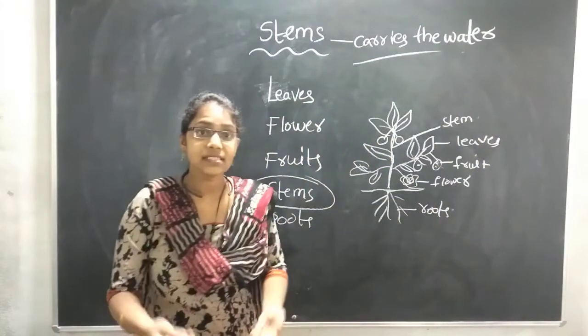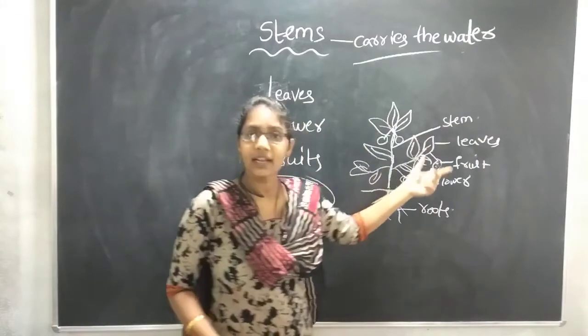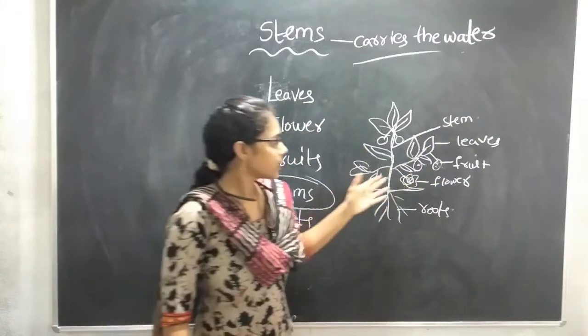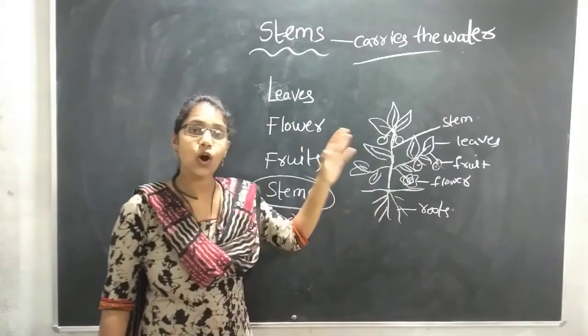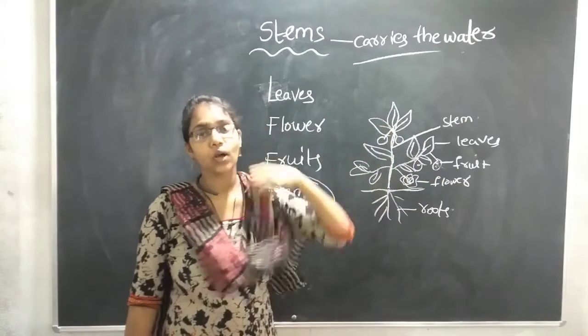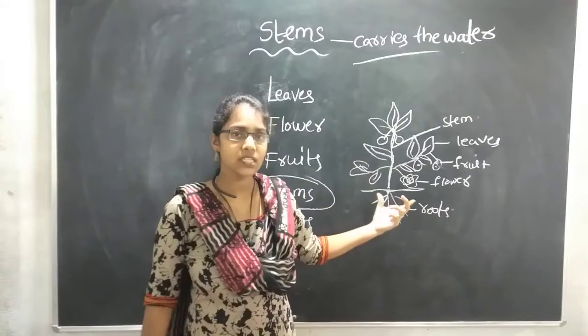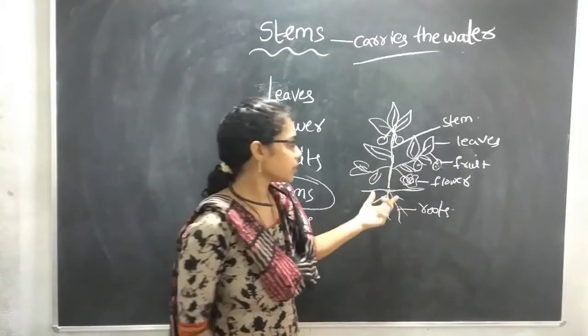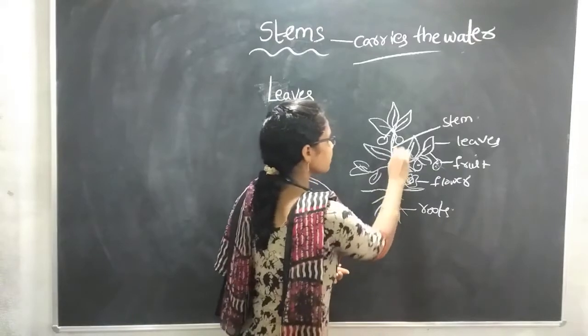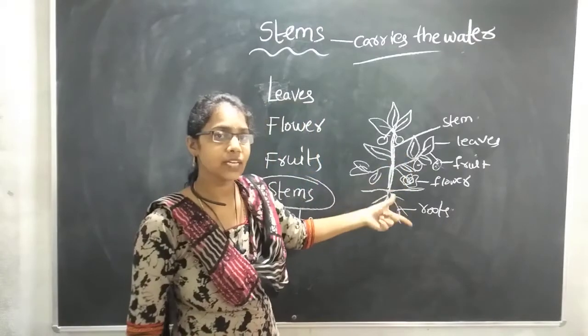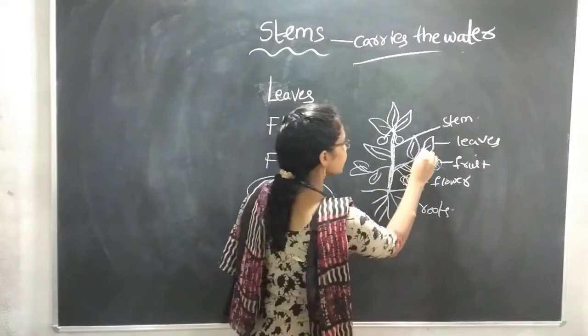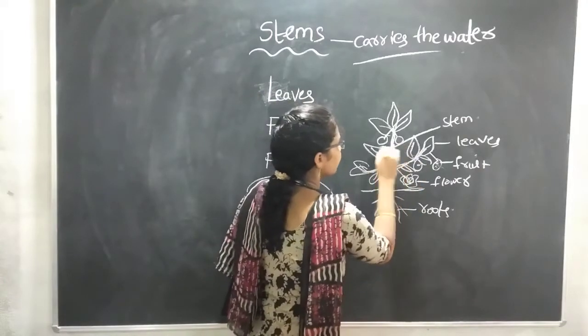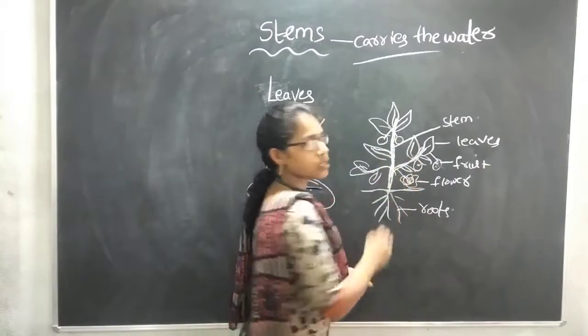The stem carries the water and it supplies water to all parts of the plant. From the roots the plant will absorb the water, and from the roots the water goes to the stem. This stem takes the water and supplies it to these small leaves and also small stems.